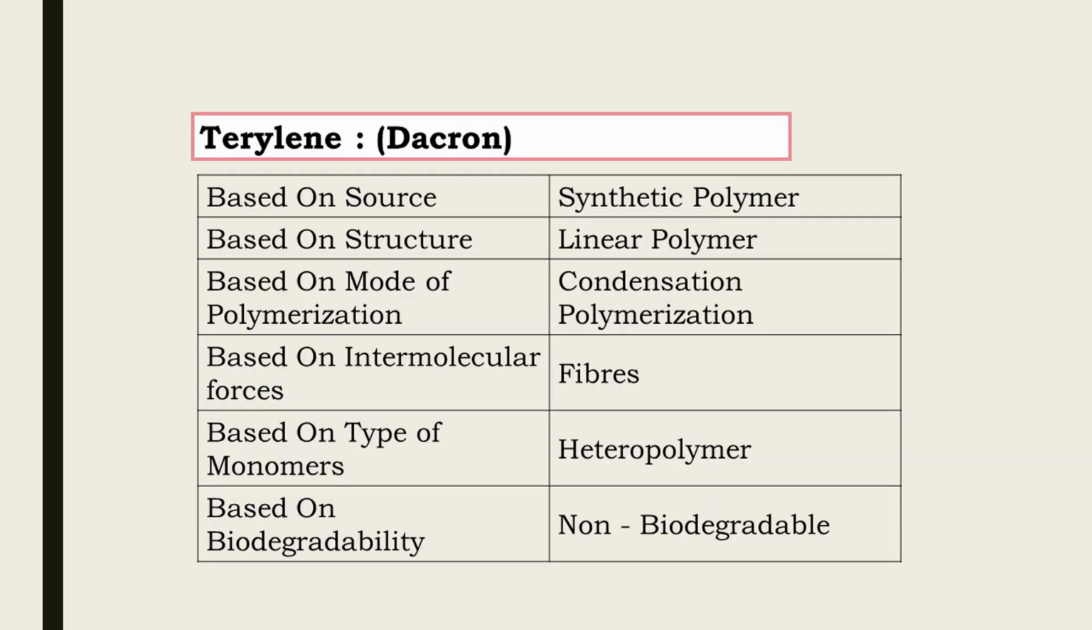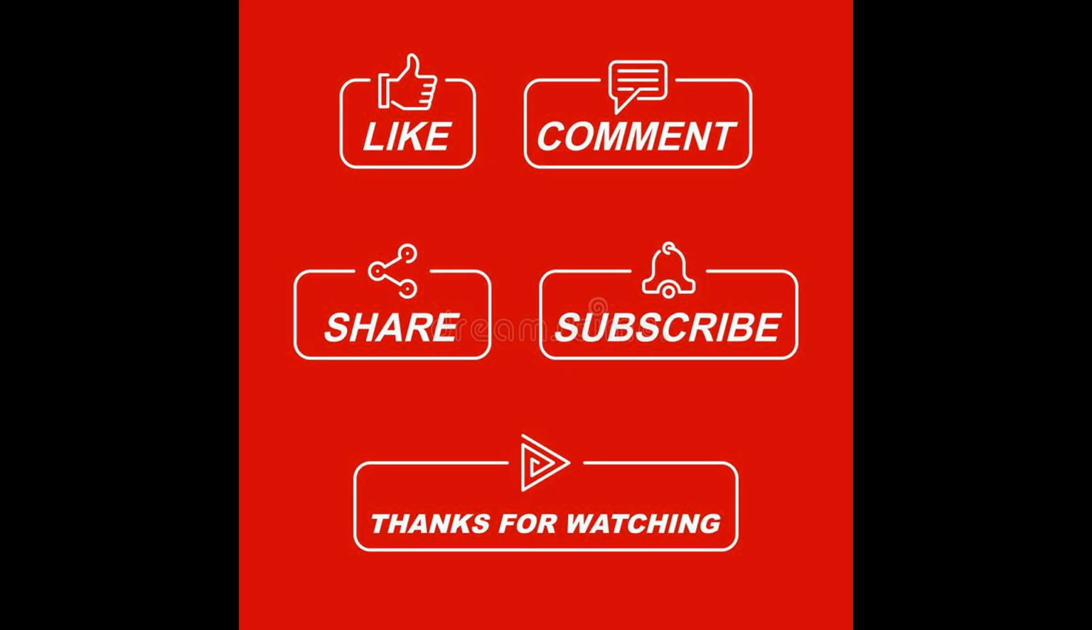Classification of terylene is similar to that of nylon 6,6. That means, based on source, terylene is a synthetic polymer. Based on structure, terylene is a linear polymer. Based on mode of polymerization, terylene is condensation polymerization. Based on intermolecular forces, terylene is a fiber. Based on type of monomer, terylene is a heteropolymer, and based on biodegradability, terylene is non-biodegradable. Thank you.